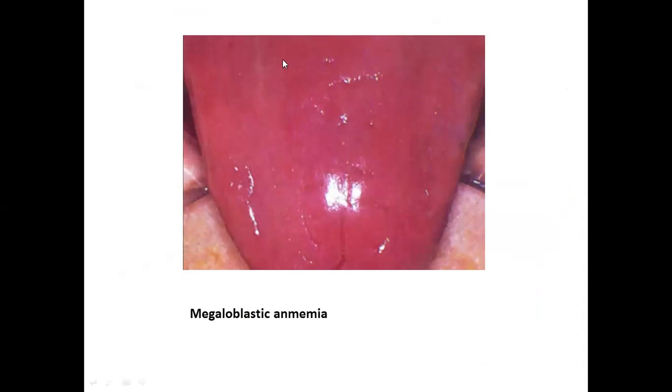This is the tongue of megaloblastic anemia, in which you can see it's a smooth one. It looks like flesh, beefy type, and it's smooth, and it's red. So it's a beefy red tongue. That is the specific sign of megaloblastic anemia.